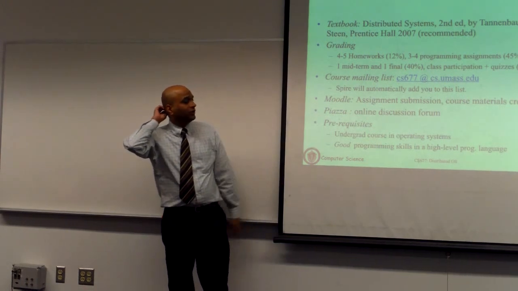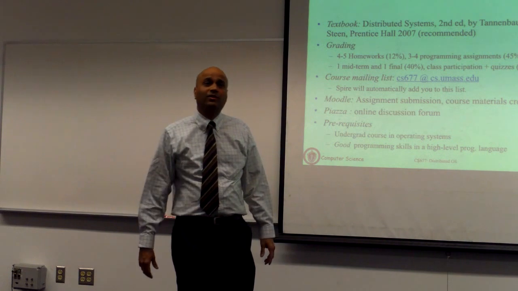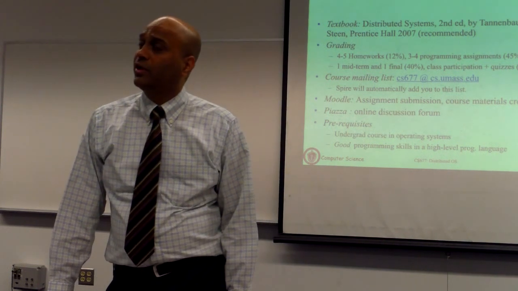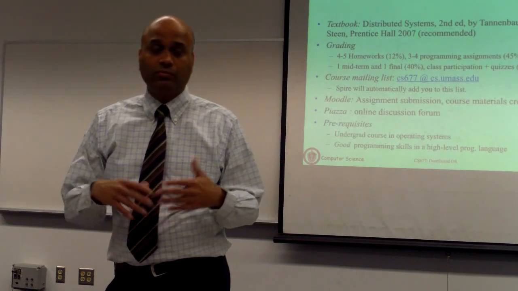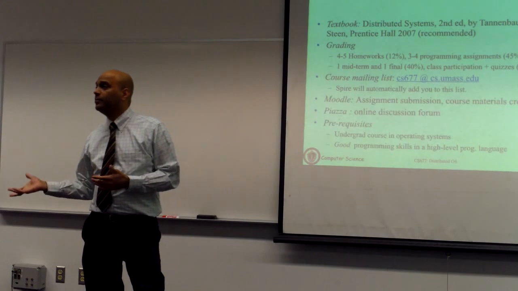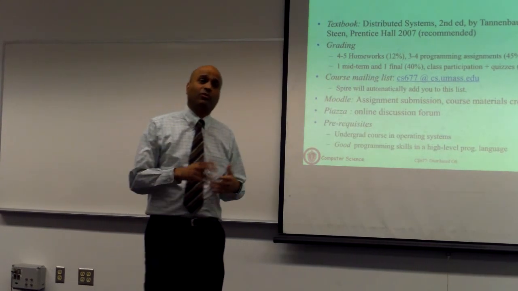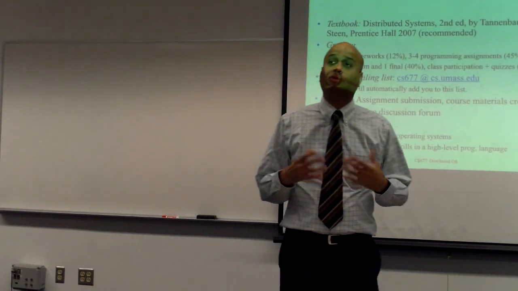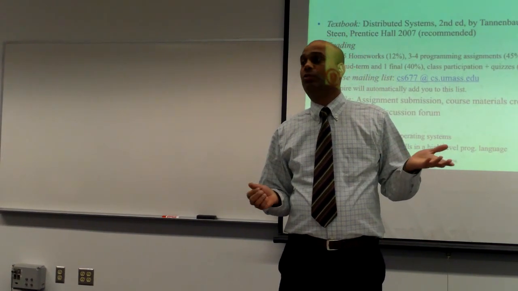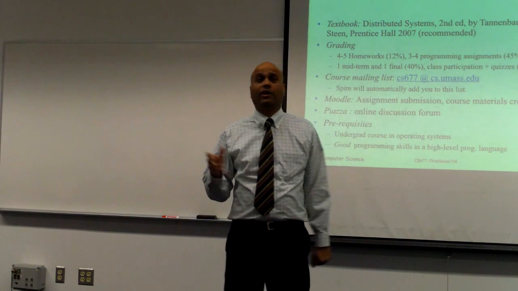And then the last thing you need to know is we use this system called Piazza as an online discussion forum. Okay, that's like a place where you can go ask questions. They can be answered by other peers in this course. We can answer them. So it's a place that you can actually go for help. Okay, you can always come to me, but if there are questions that you just want to post on the bulletin board, you can do that.